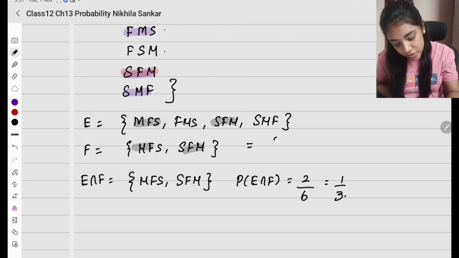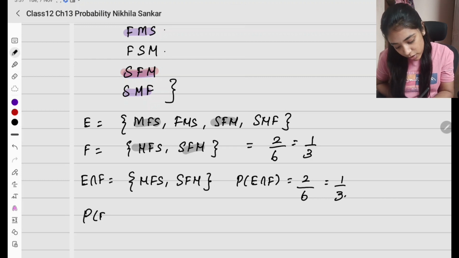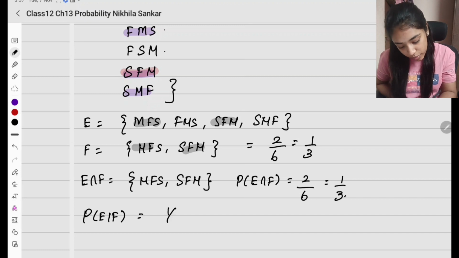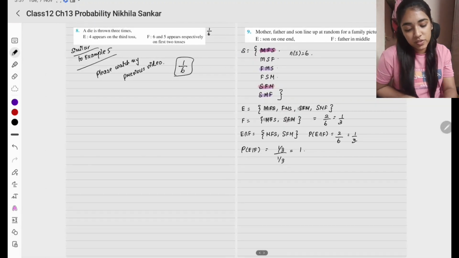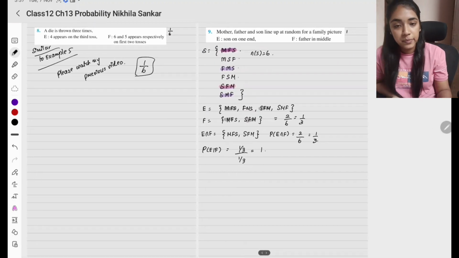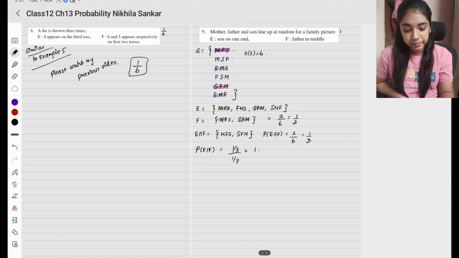The probability of F is again 2 divided by 6, which is 1 by 3. Probability of E given F is 1 by 3 divided by 1 by 3. So this is again going to be 1. This is my final answer. Okay. Simple. Please copy.